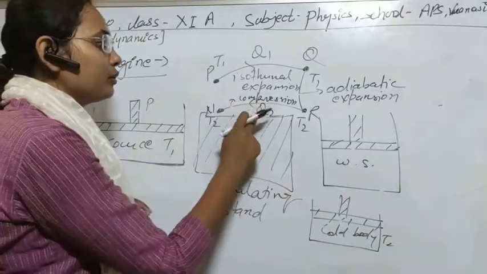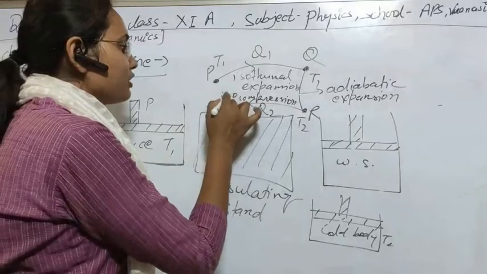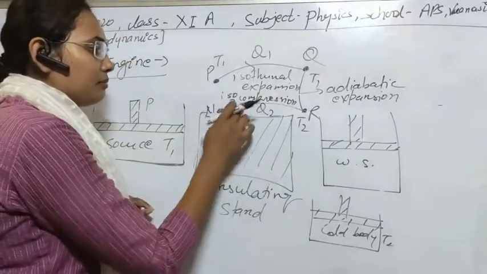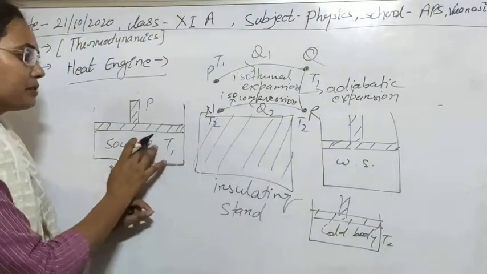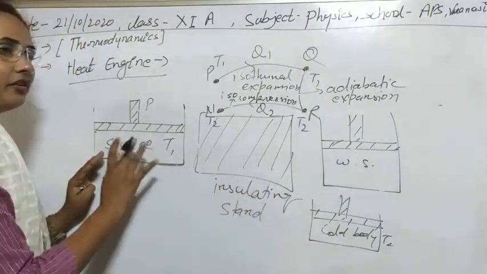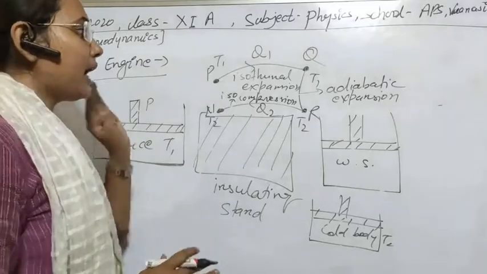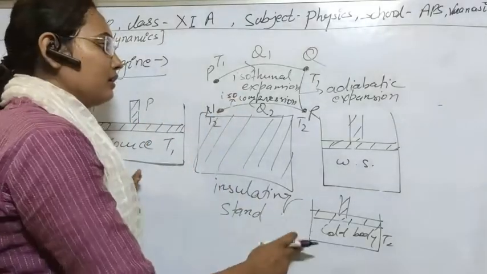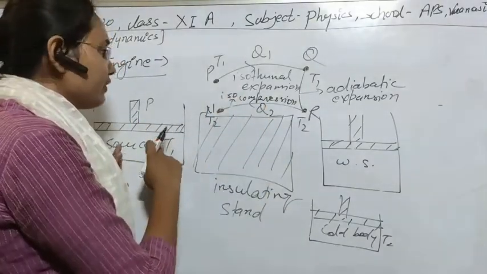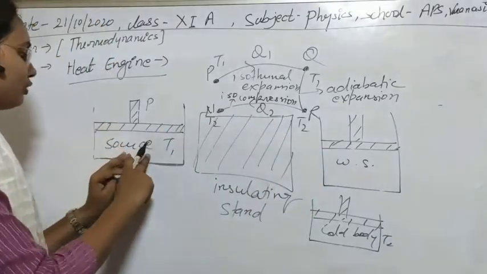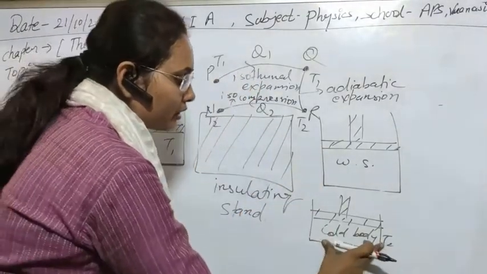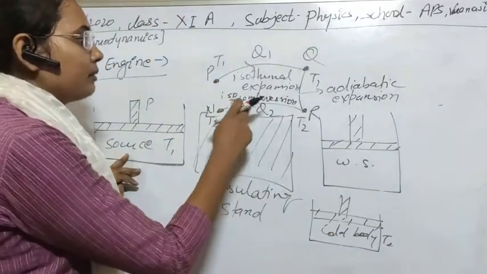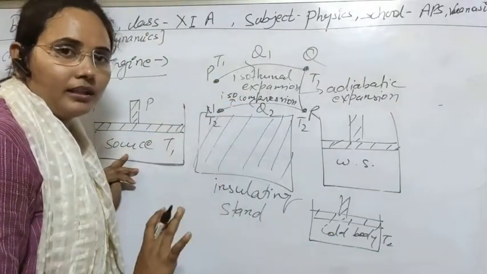So that heat will be Q2. So this will be the process of isothermal process. Whenever we put the working substance on any hot or cold body at any temperature, there will be an isothermal process. In the process, first if it is put on a source, then there will be the case of expansion, and when we put it on the cold body or sink, there will be the case of compression. Now I think it is clear to you.